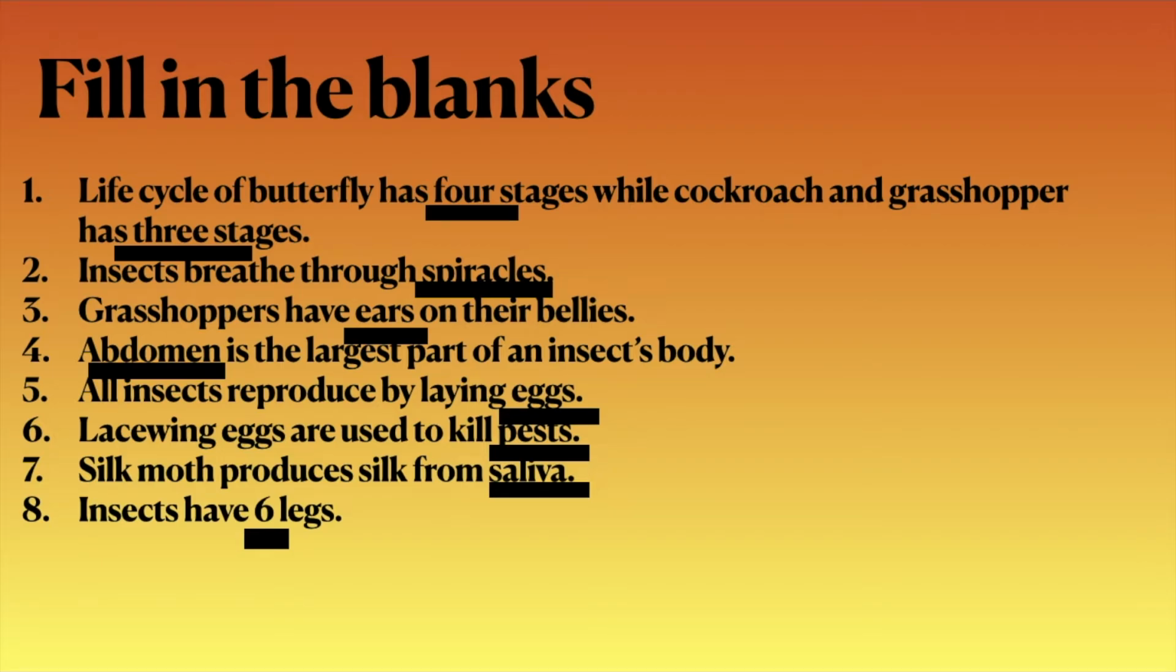Insects breathe through spiracles. Grasshoppers have ears on their bellies. Abdomen is the largest part of an insect's body. All insects reproduce by laying eggs. Lacewing eggs are used to kill pests. Silk moth produces silk from saliva. Insects have 6 legs.